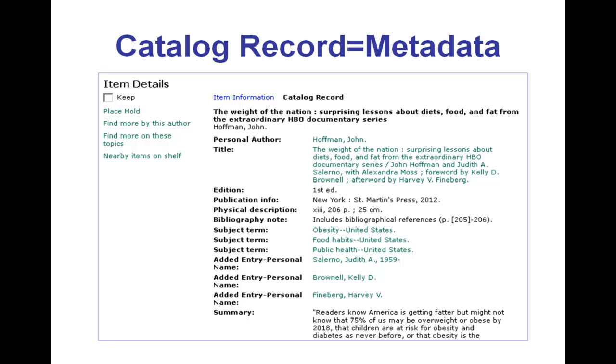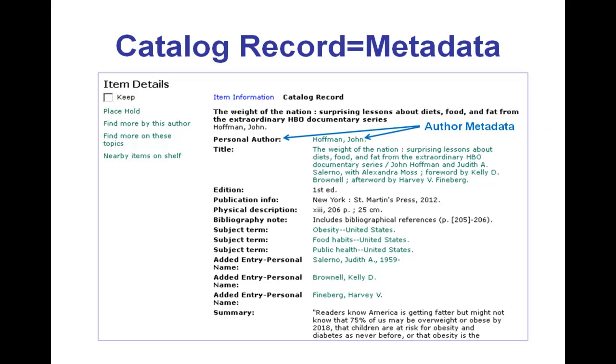As you can see, it says item information to the left of catalog record. If we were in a live database, we could click on that link and go back to a shorter record that shows us just basic item information, but the catalog record shows us a good bit more about the particular resource and serves to describe it very well.